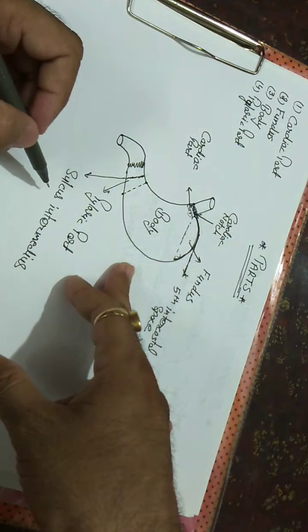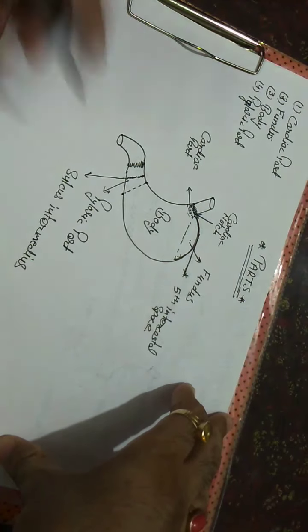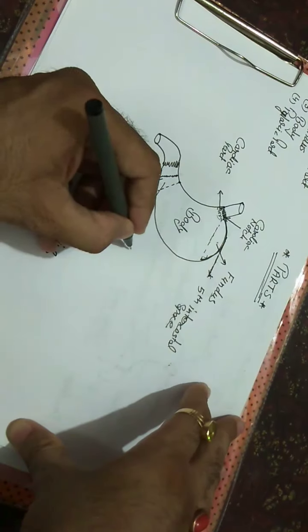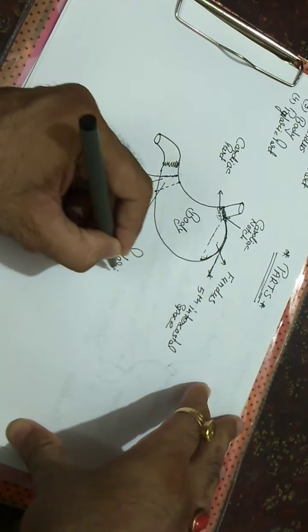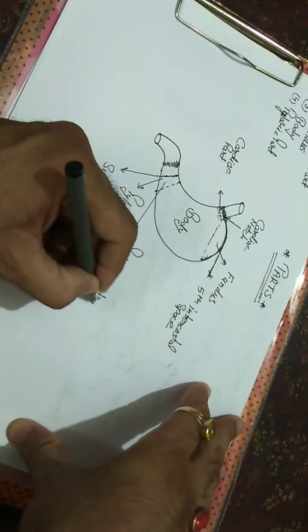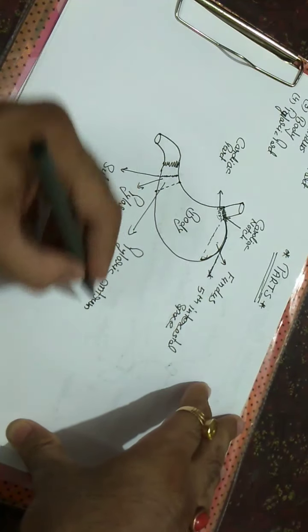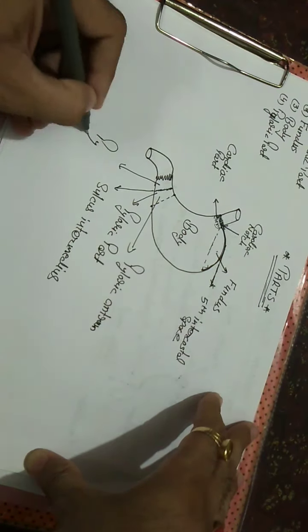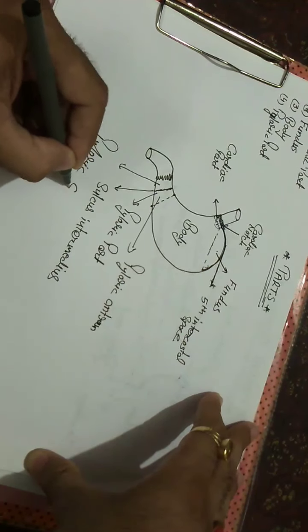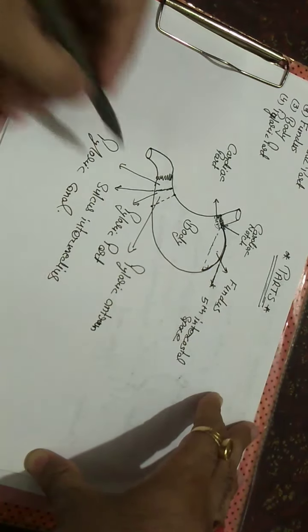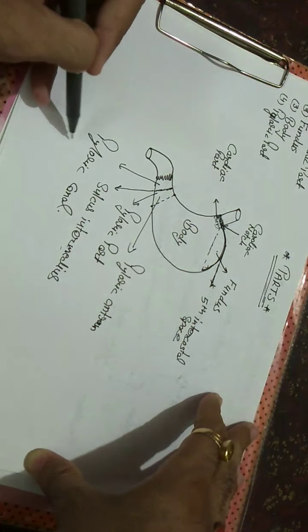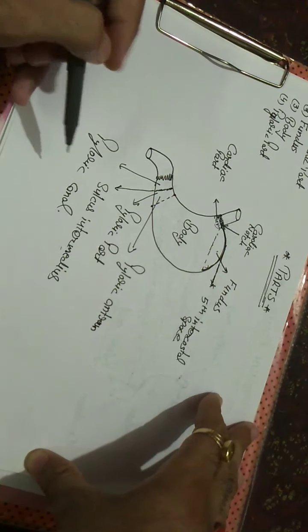divides the pyloric part into the pyloric antrum and the pyloric canal.